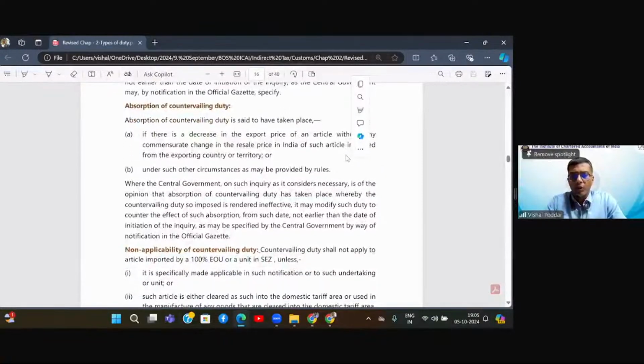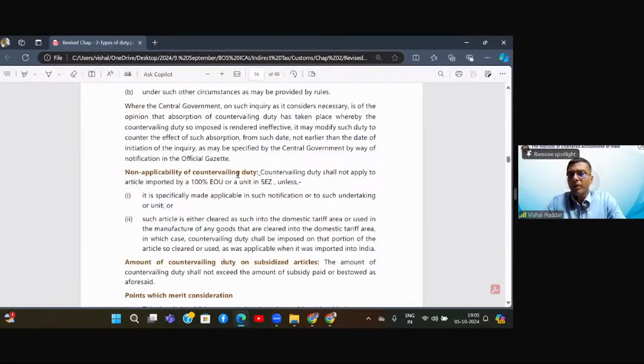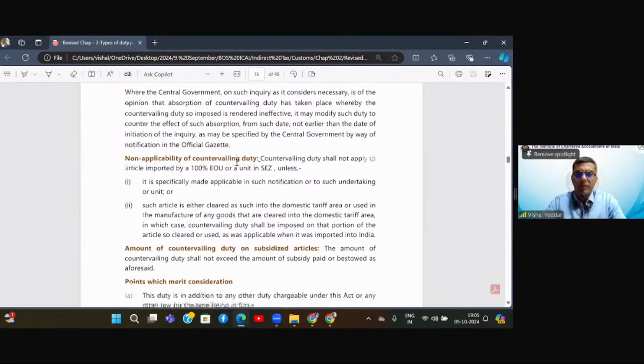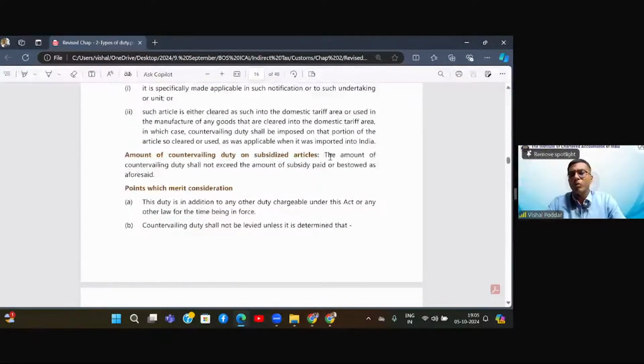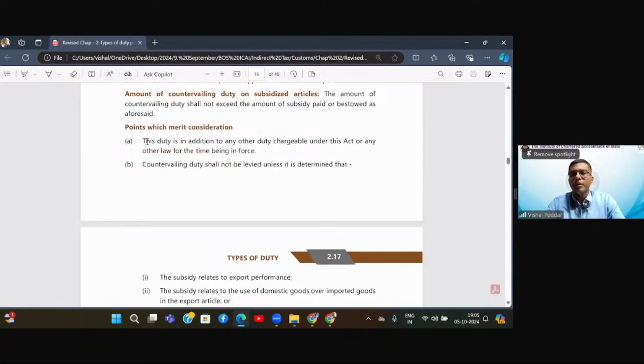I hope this is clear to all. Again, the same point continues, non-applicability, because this is the generic point we studied in safeguard duty. Now, how much is this amount? The amount is exactly equal to the amount of subsidy. Points which merit consideration: this duty is in addition to all other duties. So whatever we studied about basic IGST, this is in addition.